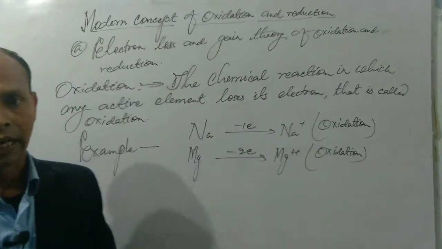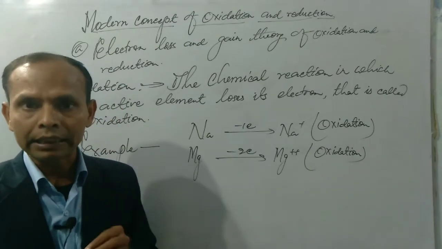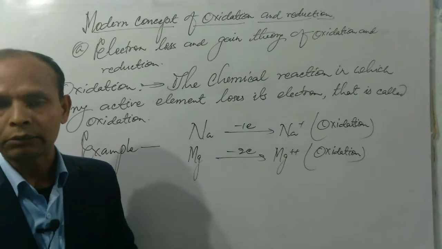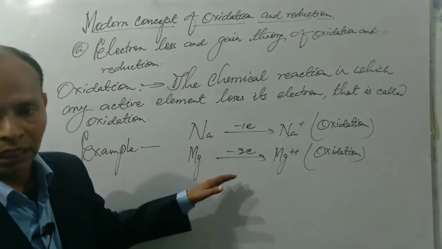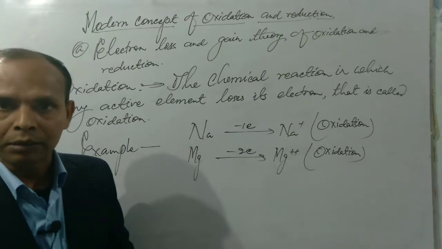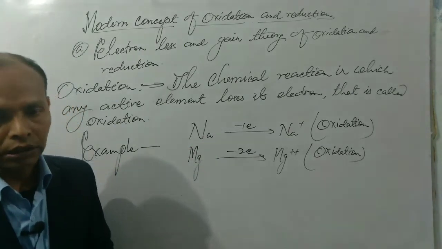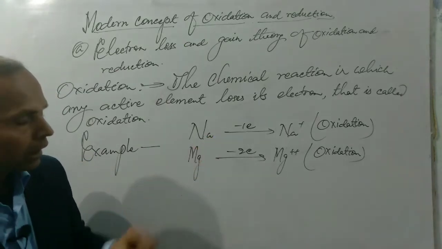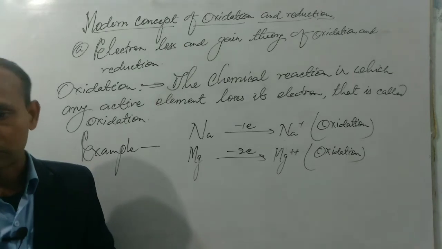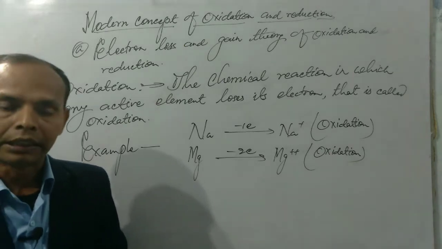So we can say that all the chemical reactions in which any active element loses electron will be considered as oxidation reactions. Not only these two examples, but we have to take a large number of examples in which any active element loses its electron; that is known as oxidation. Generally metals lose electrons because metals are electropositive in nature.